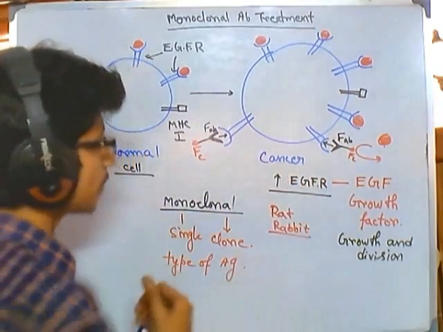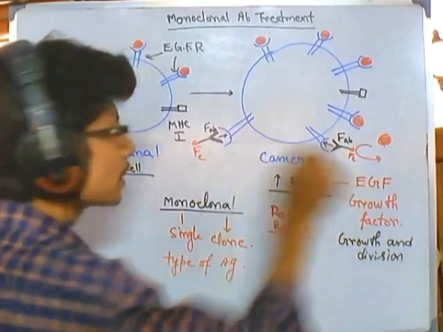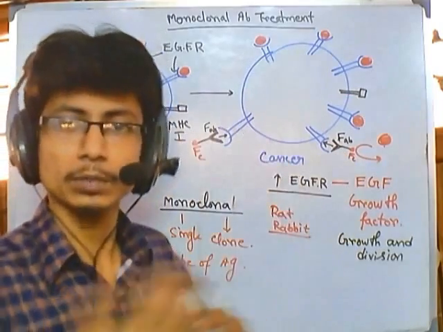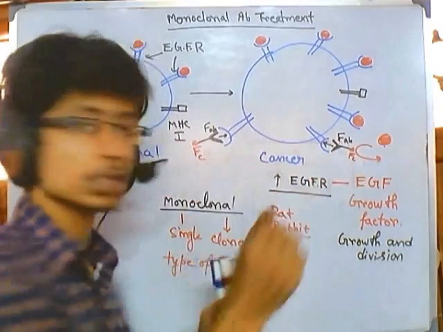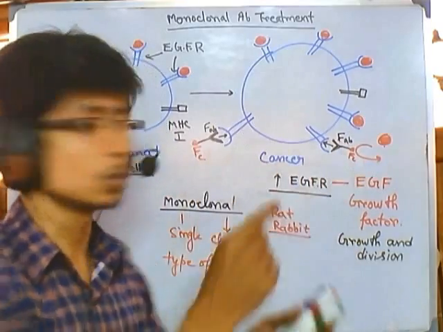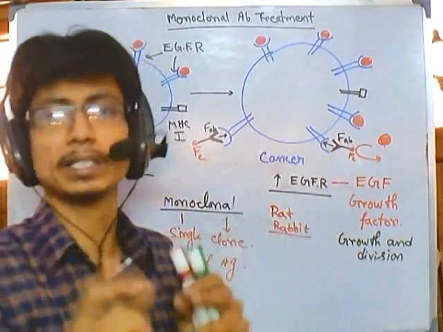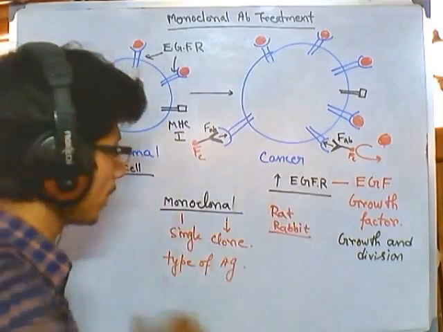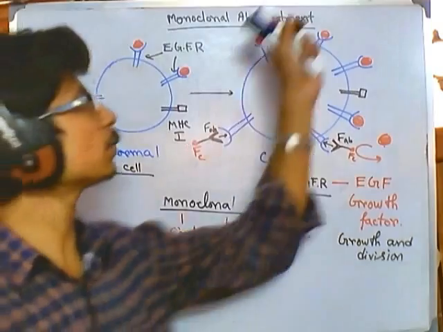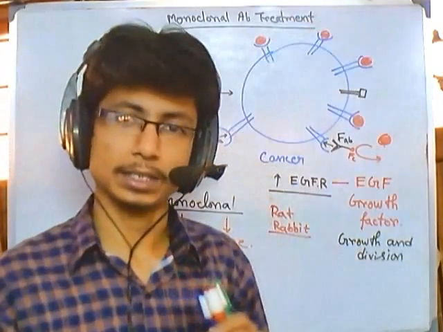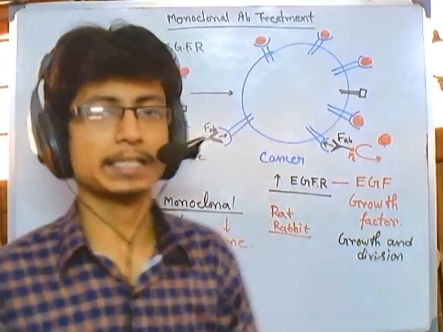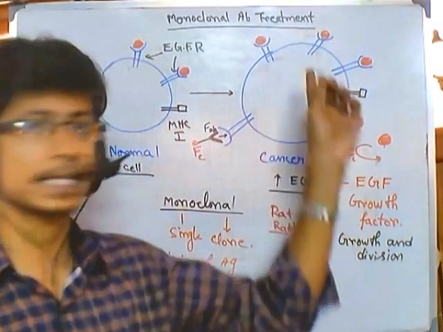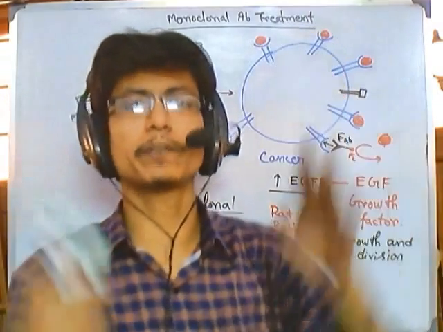So for that reason, we need to replace these Fc portions with a human Fc segment. We swap these Fc portions with the human segment to go against this particular fault. Okay, so this is very, very important. Once we achieve this, we can use this monoclonal antibody for curing cancer to a certain extent. But again, cancer is a kind of disease that we cannot control with one type of treatment like that. We need to use many different treatments.